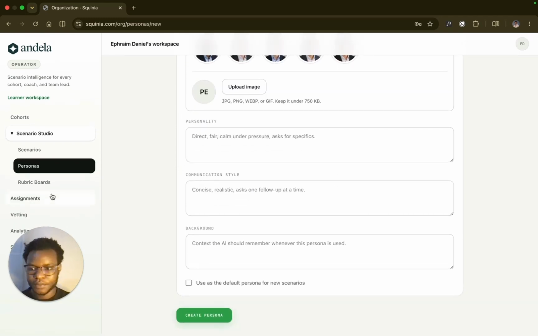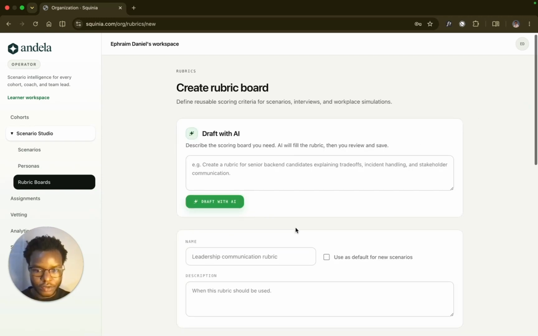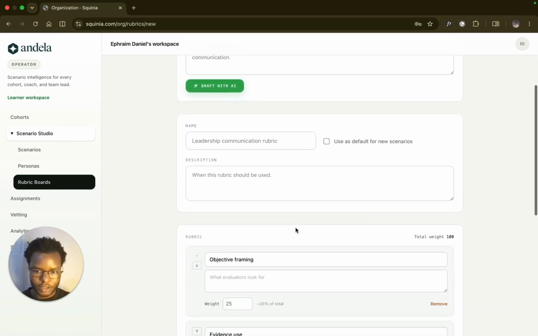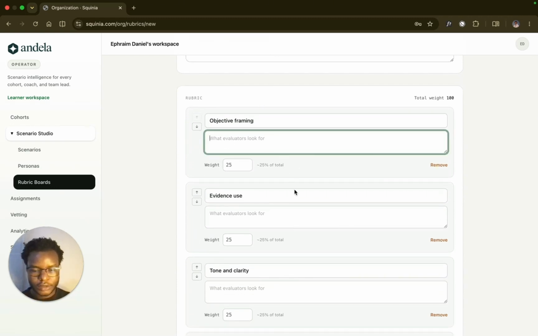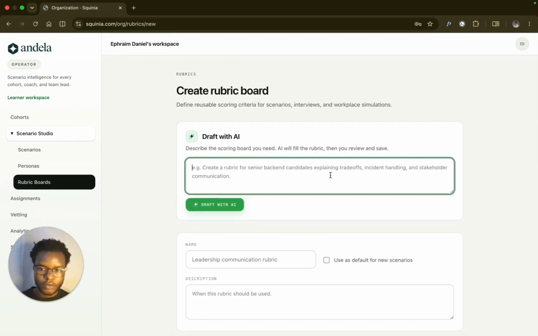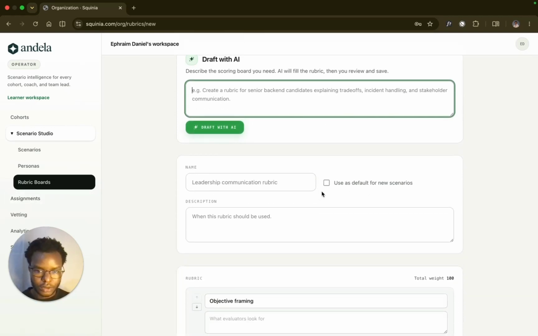You do that. Then there are rubric dashboards that you will use, like, in this set of students, you want them to improve in this particular set of rubric feedbacks. Then you can create rubrics like that. Each and every scenario they played, you extract those and see how they are doing in their communication with others. For example, you can add, edit, and write on it, like evidence, tone, clarity, adaptability, teamwork. You can even use AI to help you generate that quickly. You can use this to be your default for each scenario, or you can select for each scenario.